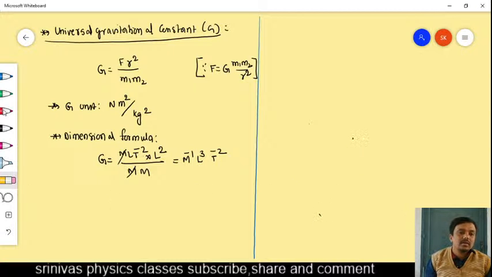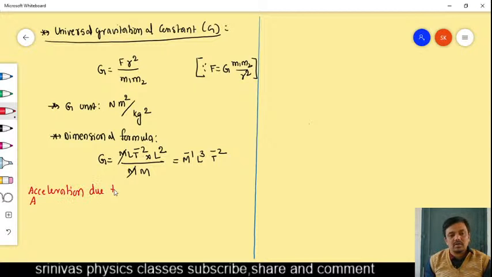Next topic is acceleration due to gravity. What is acceleration due to gravity? Gravity means due to earth, right? Due to earth, if any body has acceleration, that acceleration is said to be acceleration due to gravity.